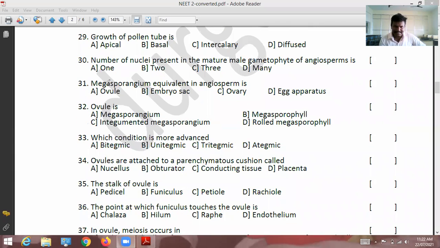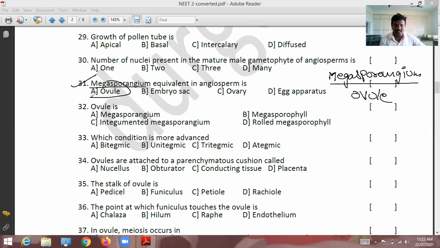Let's start discussing: megasporangium, which is equivalent in angiosperms to what? If you study, you can say it. Megasporangium is also called what? The ovule in angiosperms. So the option is ovule.